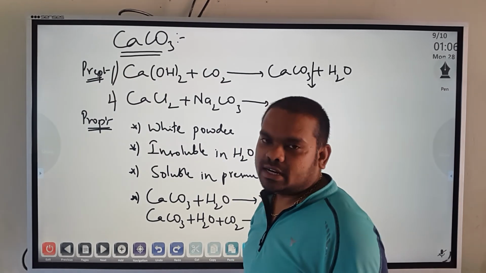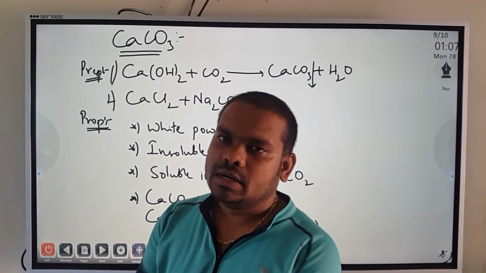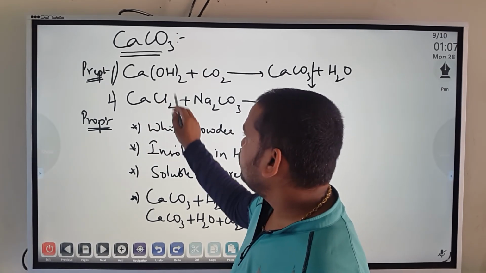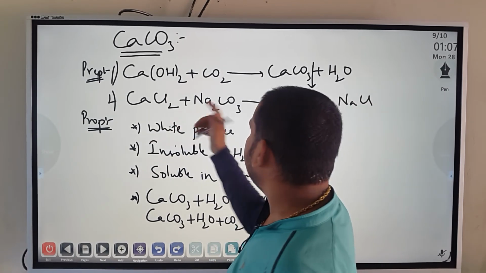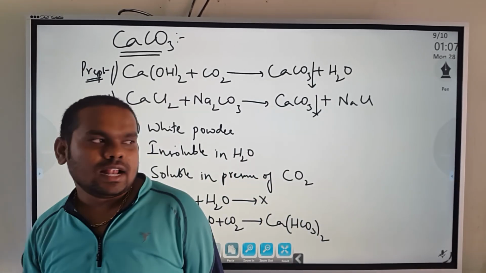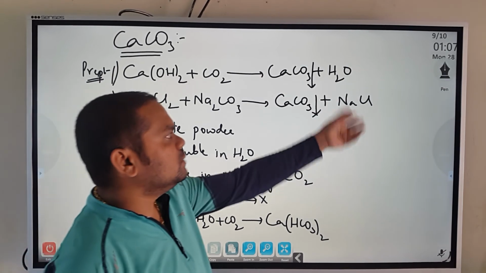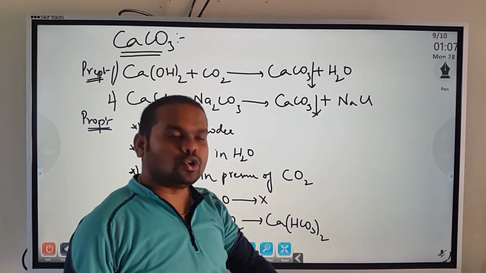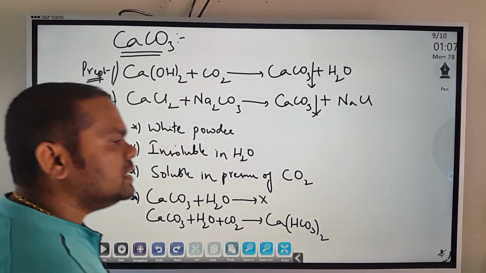There is also another method of preparation, that is calcium chloride on treating with sodium carbonate. What will happen? Double displacement reaction. So calcium chloride, sodium carbonate. The chlorine will go with sodium as NaCl, and calcium goes with carbonate as calcium carbonate, CaCO3. So in both cases, calcium carbonate will precipitate out easily. We have a little moisture in both cases. Here also we can use some water, so that sodium chloride will dissolve in water and calcium carbonate does not dissolve. So it can be precipitated and separated out.